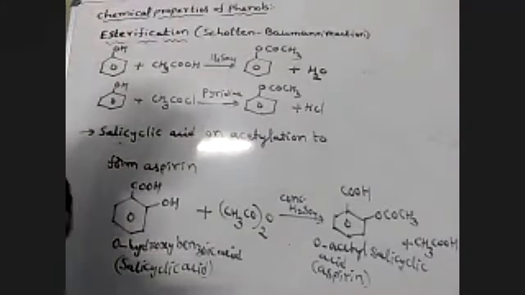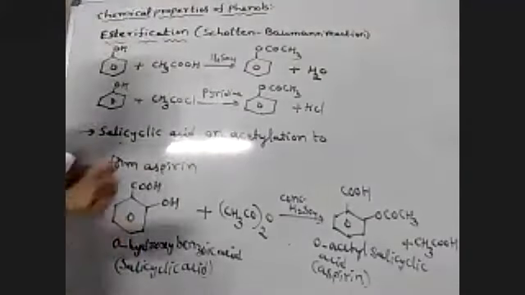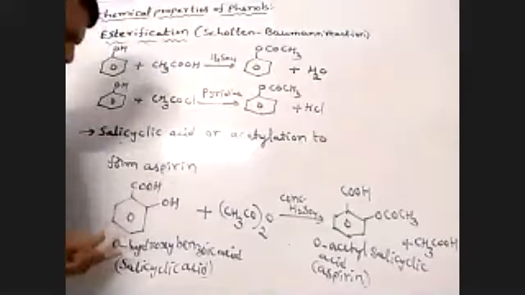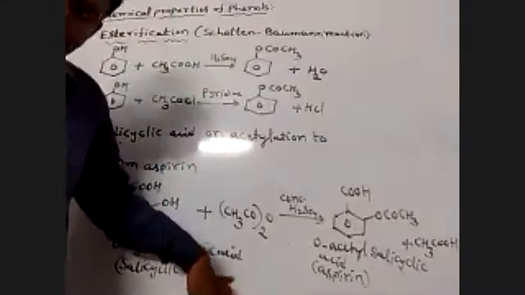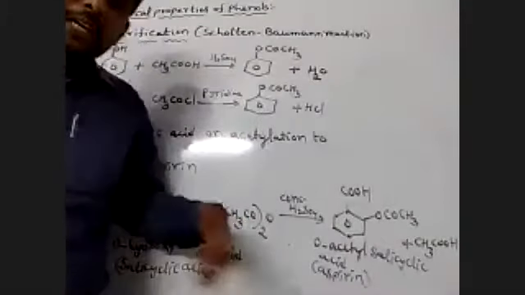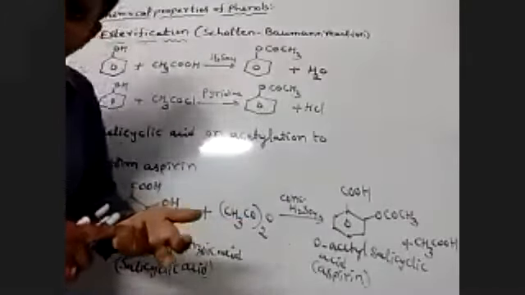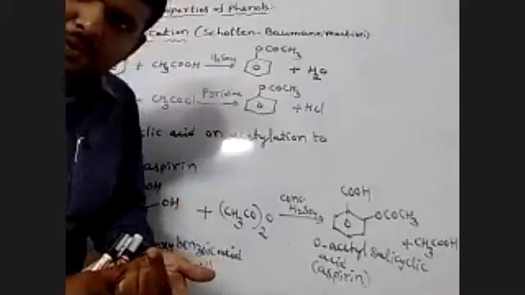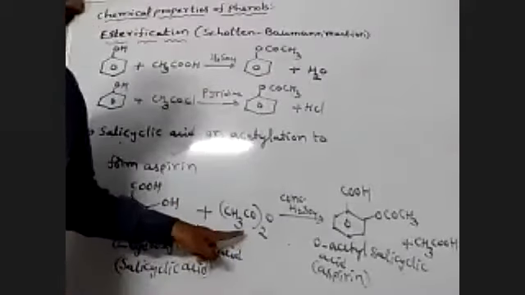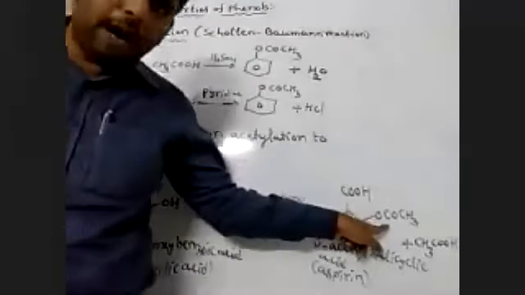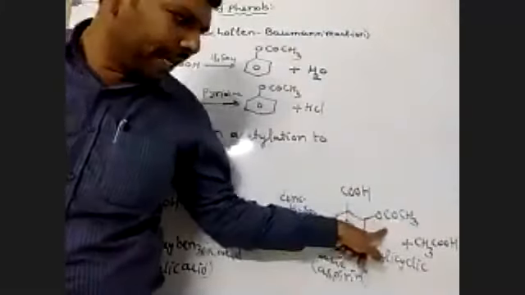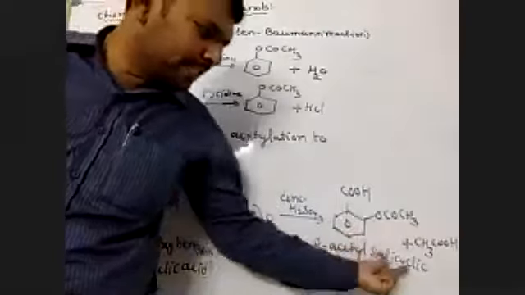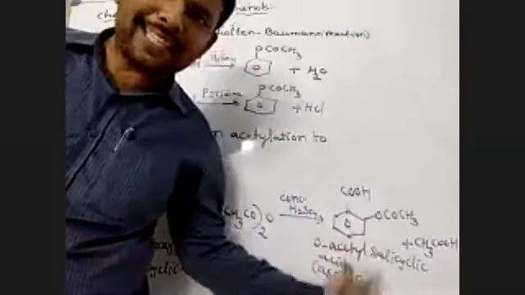Salicylic acid on acetylation forms aspirin. Salicylic acid means orthohydroxybenzoic acid, acetylated using acetic anhydride, acetyl chloride or acetic acid. Suppose we take acetic anhydride, the OH group at the ortho position on acetylation forms orthoacetyl salicylic acid, that is called aspirin.